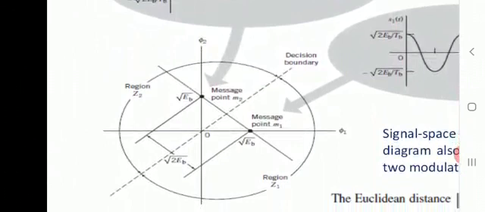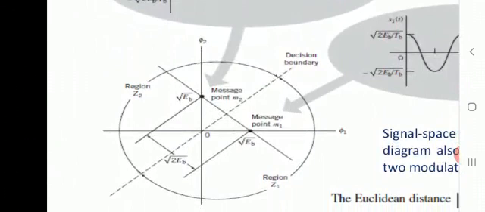The receiver decides in favor of symbol 1 if the received signal point represented by the observation vector x falls inside region Z1. This occurs when x1 is greater than x2. If on the other hand x1 is less than x2, the received signal point falls inside region Z2 and the receiver decides in favor of symbol 0. On the decision boundary we have x1 equal to x2, in which case the receiver makes a random guess in favor of symbol 1 or 0.